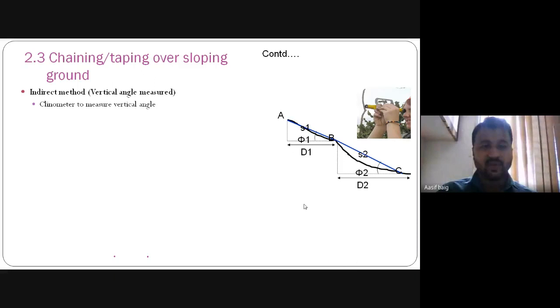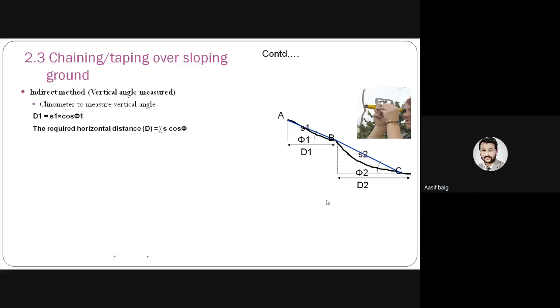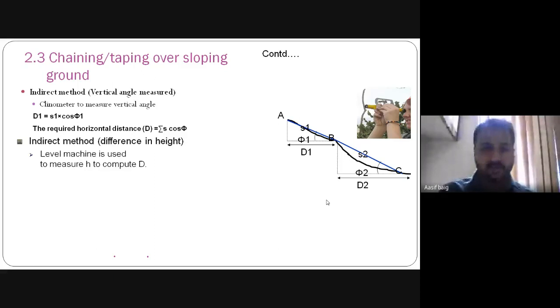Now this is the indirect method: vertical angle measurement using a clinometer. A clinometer is the instrument which is used to measure the vertical angle. By measuring the vertical angle from A to B and B to C, we can determine the distances D1 and D2, and by summing up D1 and D2, we get the distance of A and C. So by using trigonometric rules and the clinometer, we can determine the horizontal distance.